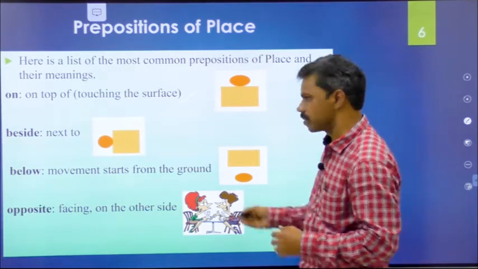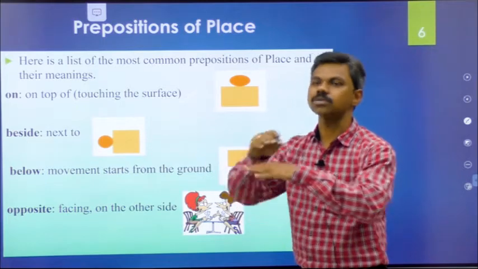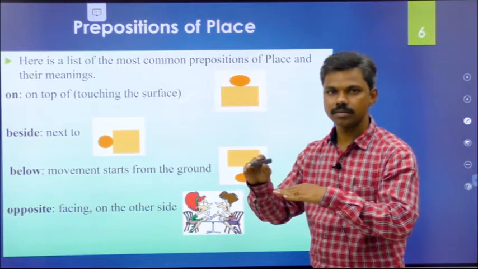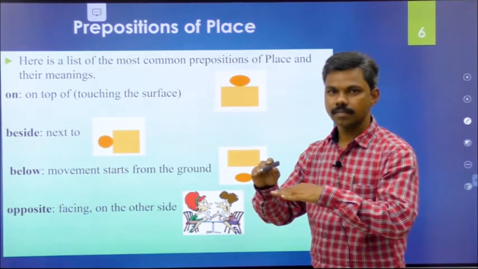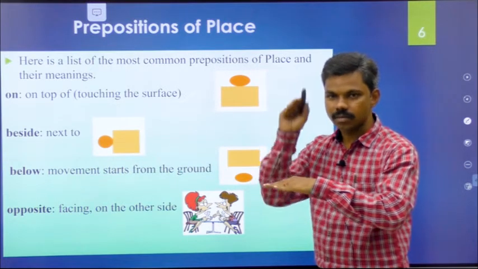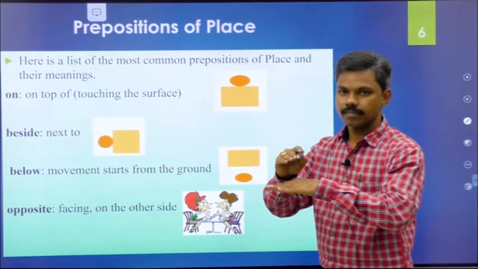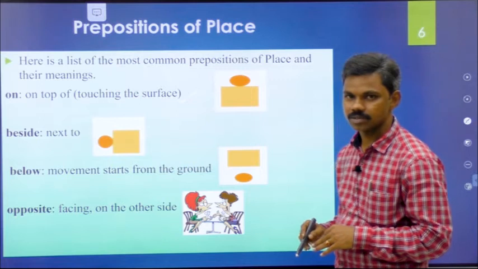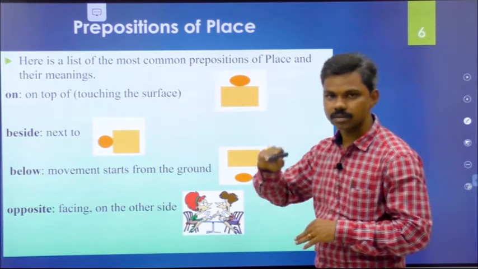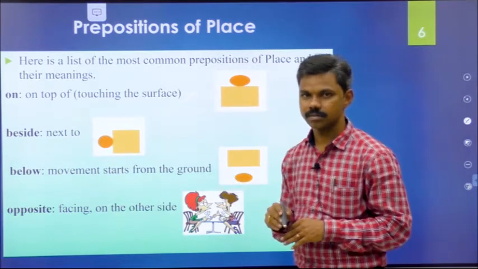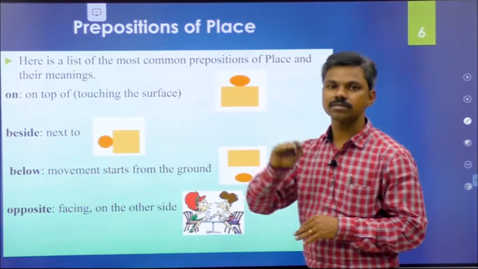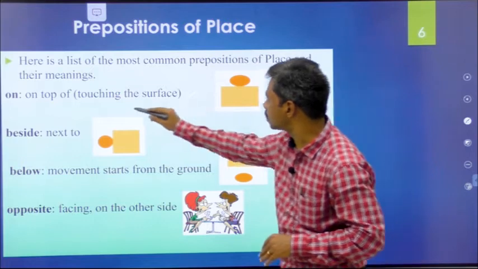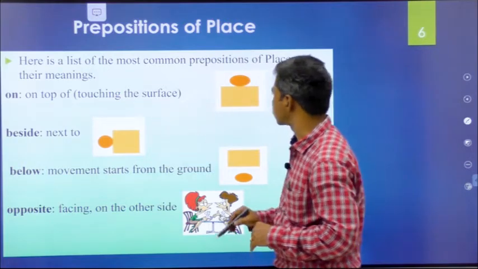For example, the cat is on the bench. What is the meaning of on the bench? That cat is touching the surface of a particular object, touching the surface of a thing. That's why we call it on top of, touching the surface.